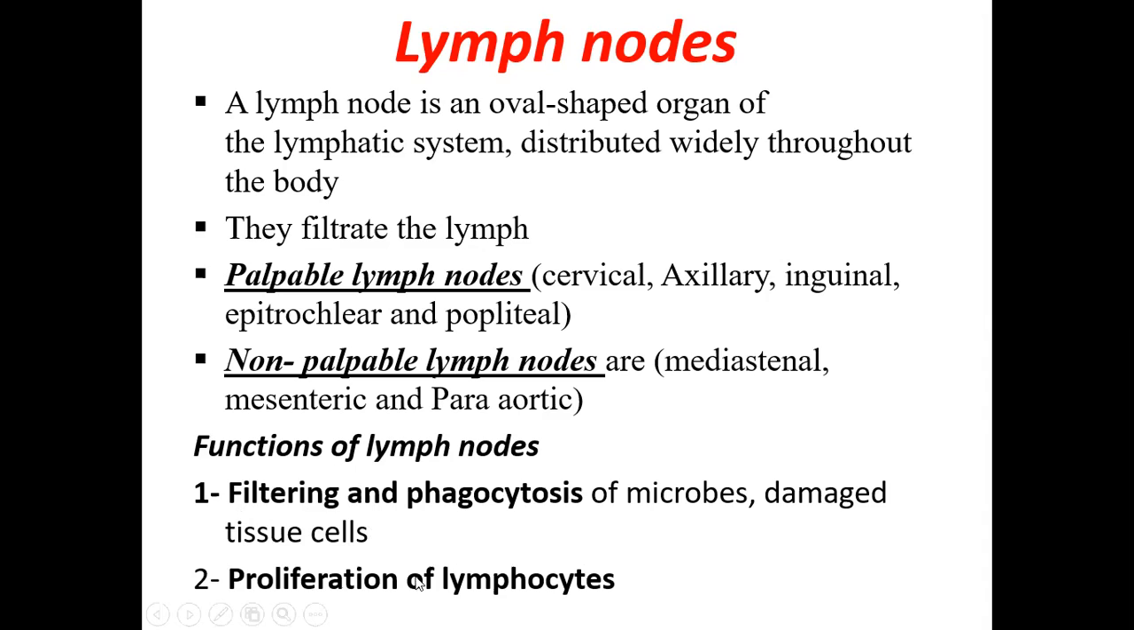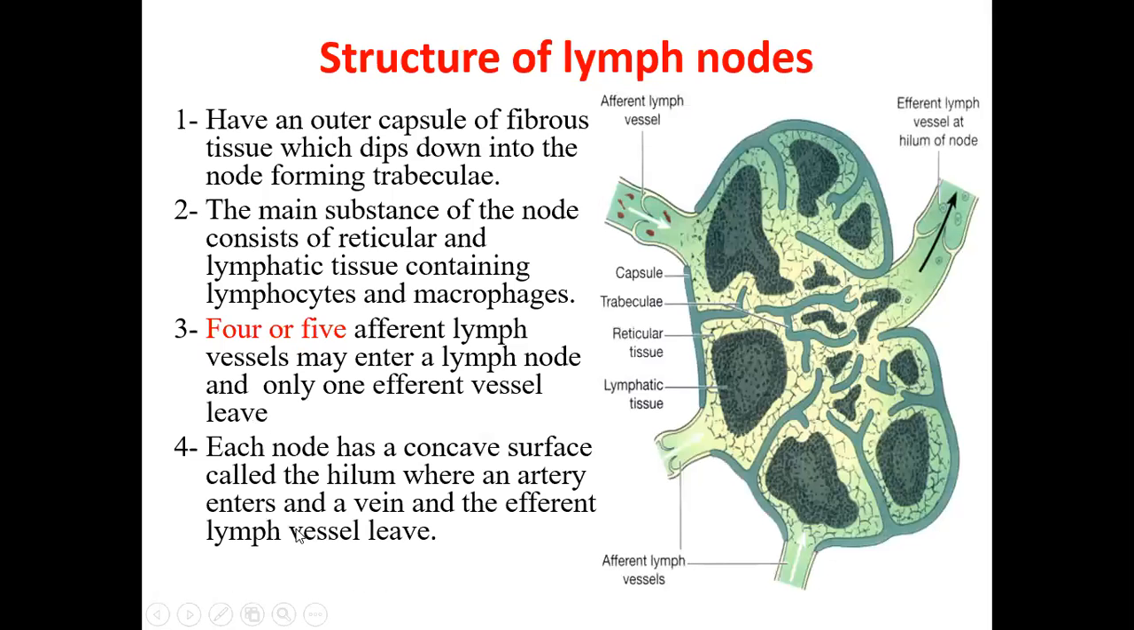The second is the proliferation of the lymphocytes. The lymphocytes will proliferate, will increase in number so that they can be added into the lymph, which can increase the immunity. So these are the two important functions of the lymph nodes.